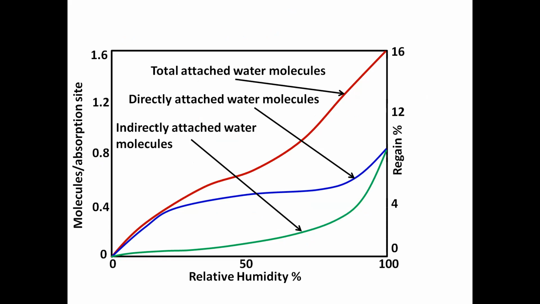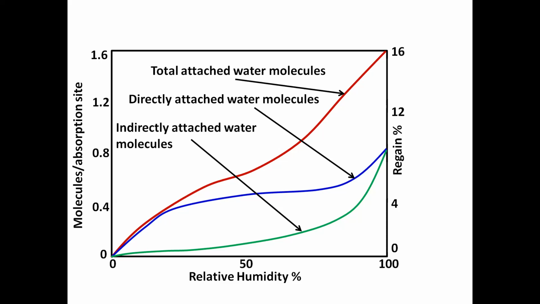Now, what is the role of relative humidity and regain percent on molecules per absorption site, or the total number of attached water molecules, directly attached and indirectly attached water molecules? The red line indicates the total attached water molecules: as you increase the regain percent, the total attached water molecules increase.